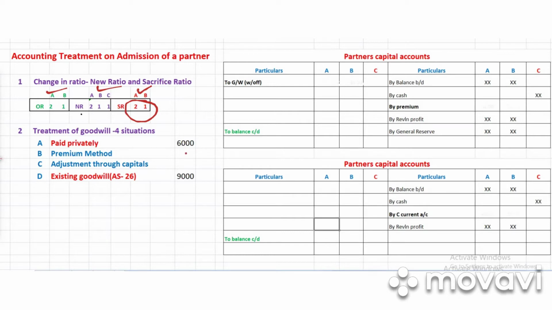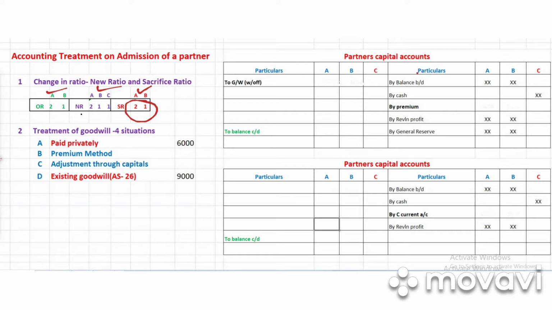In the third case, C does not have enough money to bring the required amount of goodwill. So book entries are made and capitals will be adjusted. Okay. Now the fourth case is existing goodwill. Now we are going to see all these cases one by one in a very simple way. Now listen very carefully. First we go to the paid privately method.